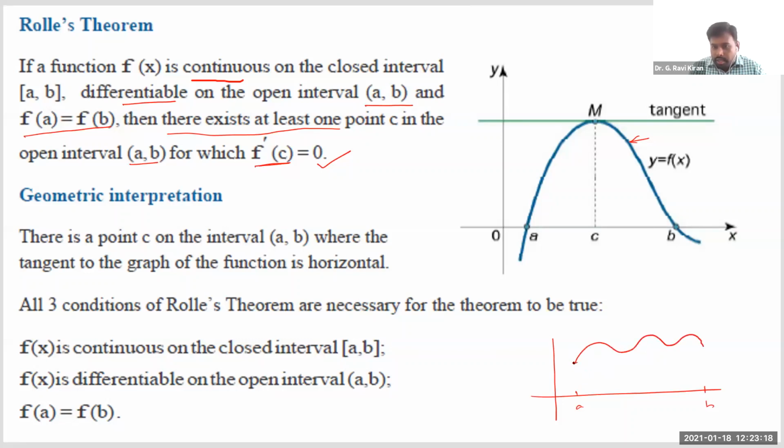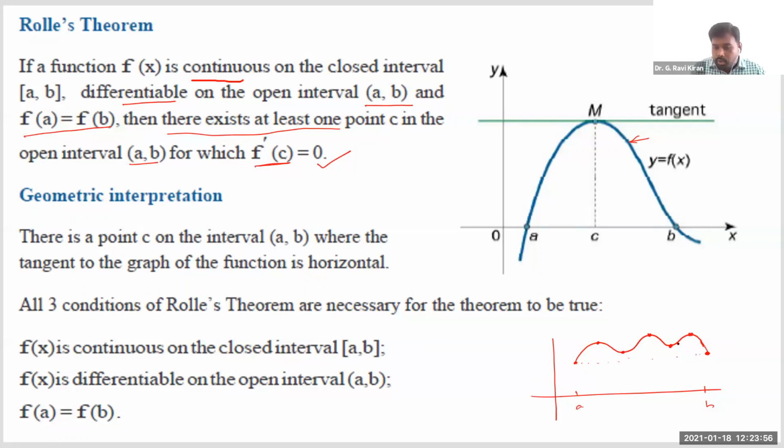But see, wherever it is started at A, exactly the function value at B is also on the same line, right? Exactly at A and B, the function values are same. Clearly the function is continuous, and of course let us assume it is differentiable also. Then you can find several points, even here, at this point, even here also. At almost 5 points, you can draw a tangent, and at every point the tangent is parallel to x-axis, right? That's what Rolle's theorem says.